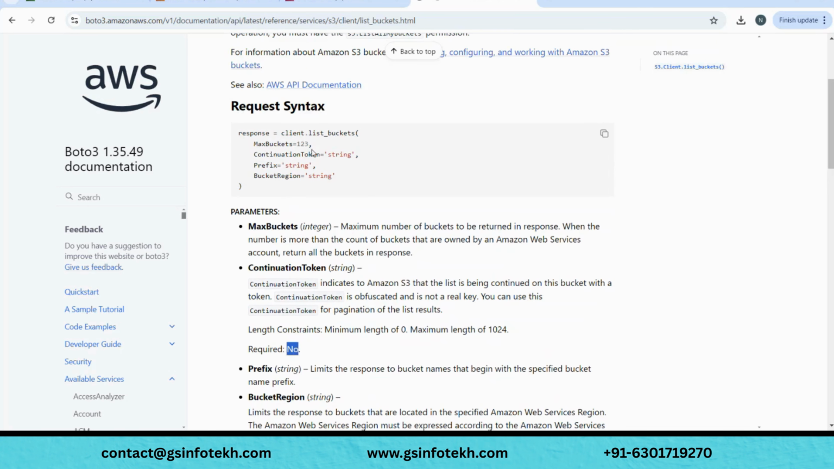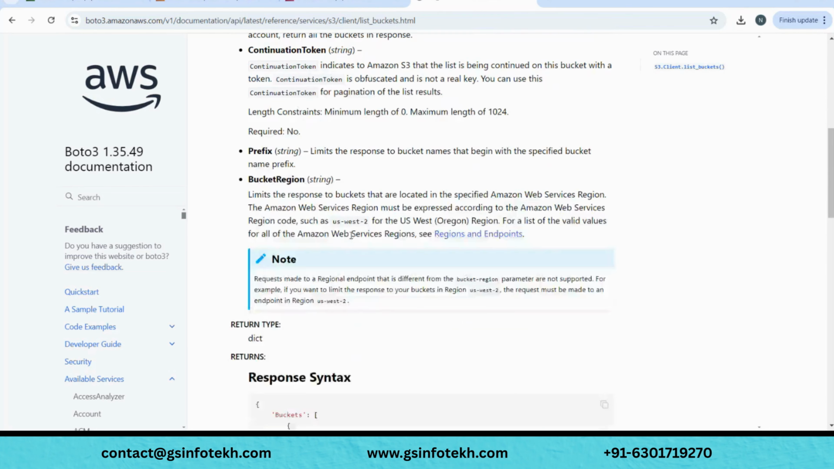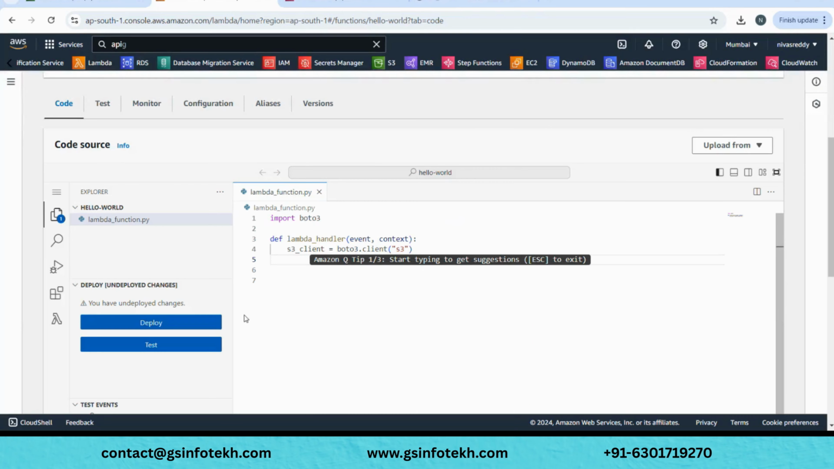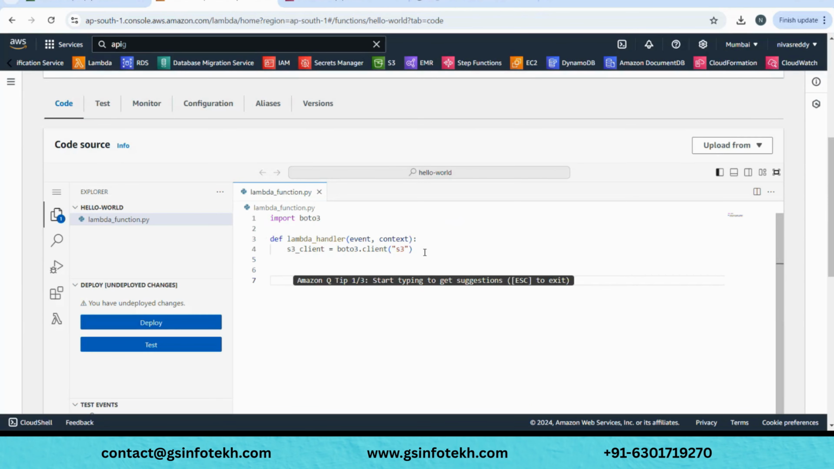There is no need to pass this continuation token, no prefix, if you don't want any. Yeah, we'll try this one. We just need this method name, list_buckets. So we'll quickly go back to our code, and now let's see.